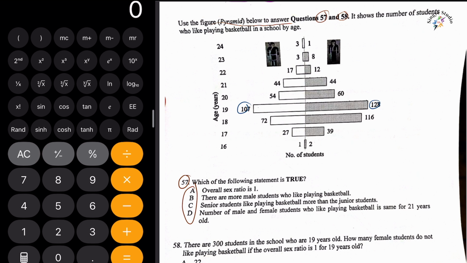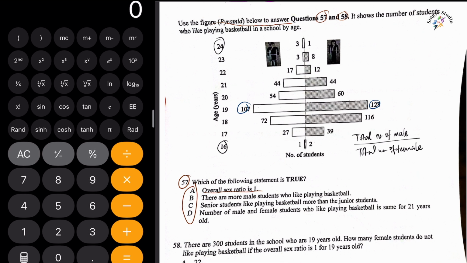Now the first choice reads overall sex ratio is 1. To find this, we have to find the total number of male divided by the total number of female. Here, for the total number of male, I will sum up all the male students aged 16 to 24.